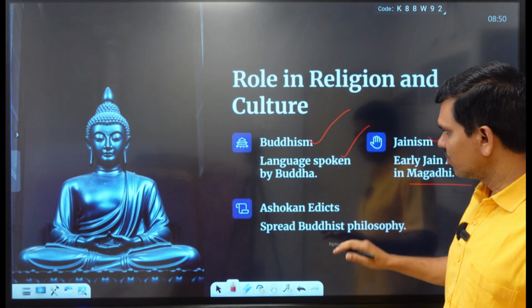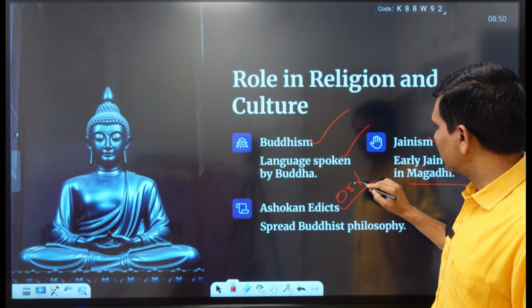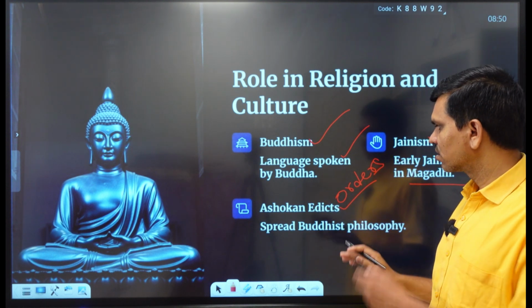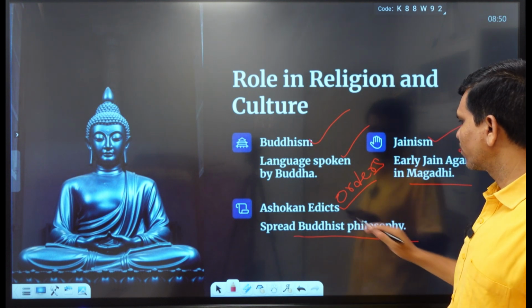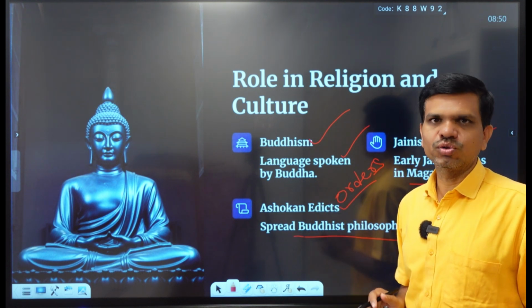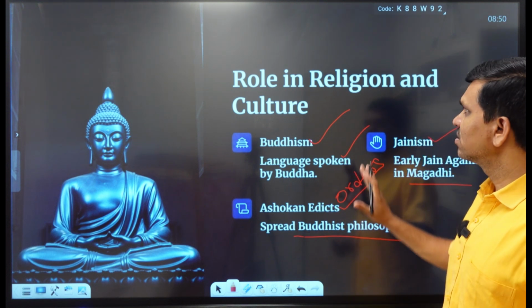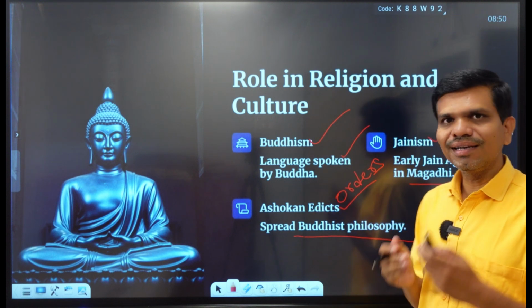Again, we find that the Ashokan edicts, edicts meaning orders or communications at the time, were composed in Magadhi. These edicts spread Buddhist philosophy during the reign of Ashoka. So this is the role in religion and culture. Why is Magadhi important in Indian culture?